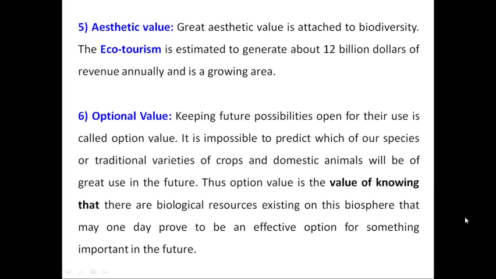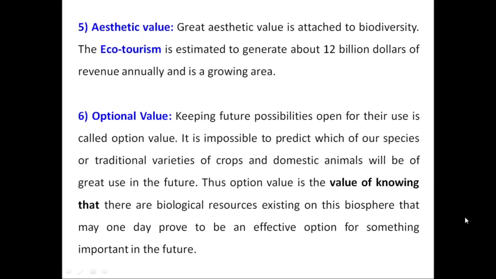Another value of biodiversity is optional value. All of us know that we have a large number of plants and animals which exist on this planet, and because of that it provides us an optional value. Keeping future possibilities open for their use is called optional value.